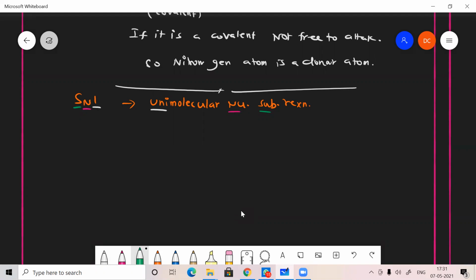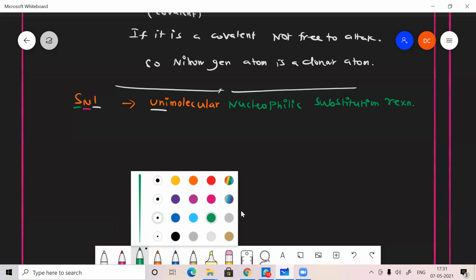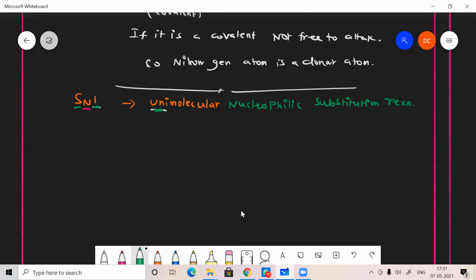Can you repeat, sir? Yeah. Unimolecular. Okay, I'll explain completely. Nucleophilic substitution reaction. So here 1 stands for unimolecular, N stands for nucleophilic, and S stands for substitution reaction. Okay.